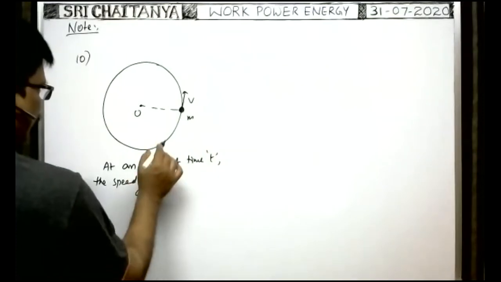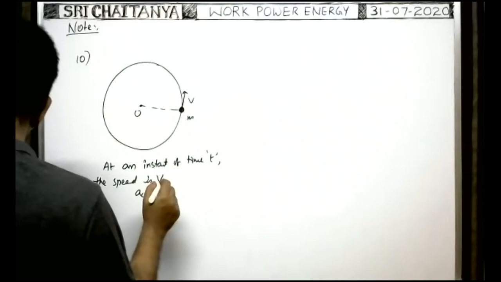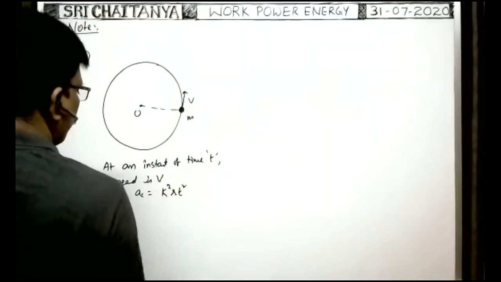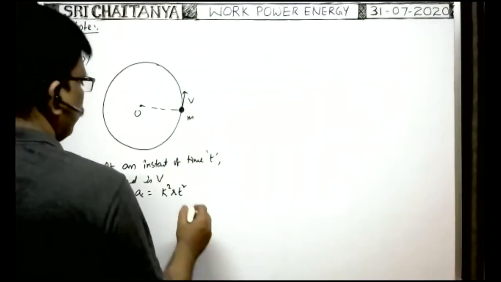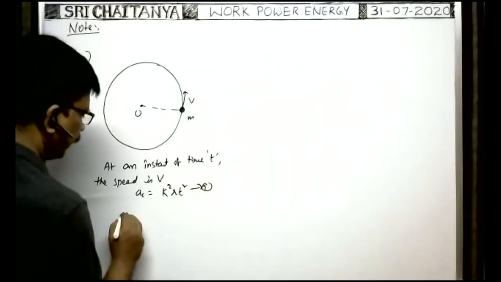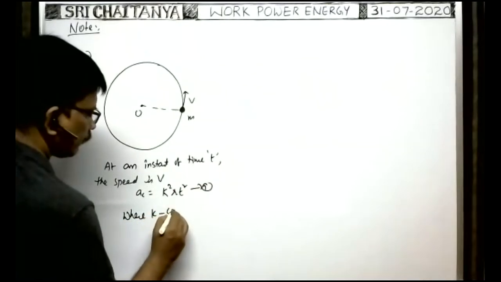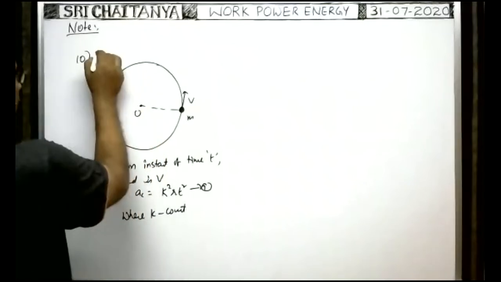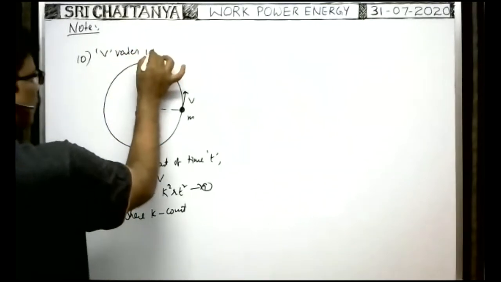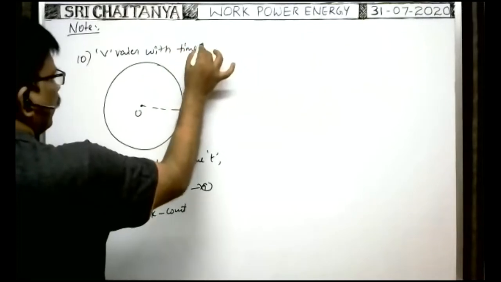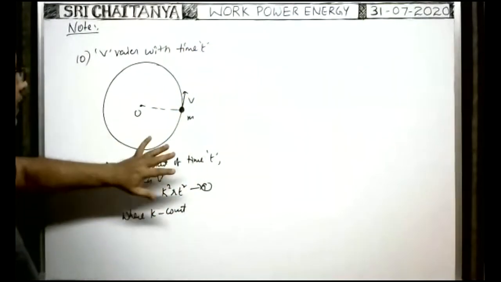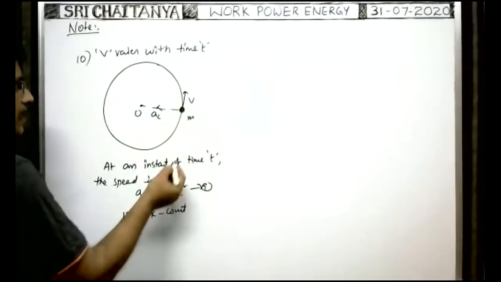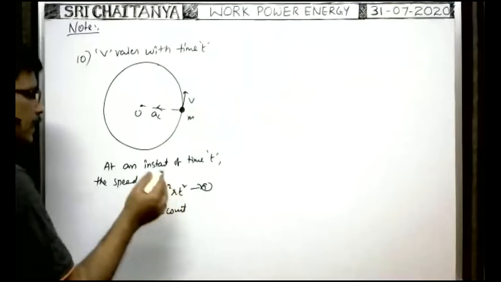So the centripetal acceleration acting on the particle moving along the circular path is given by k square r t square, equation 1, where k is a constant. Here the speed of the particle varies with time t according to this equation. Centripetal acceleration, normal acceleration, radial acceleration, all are the same. That is equal to this one.